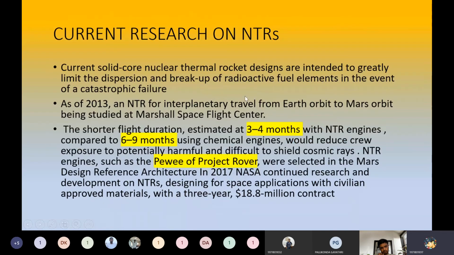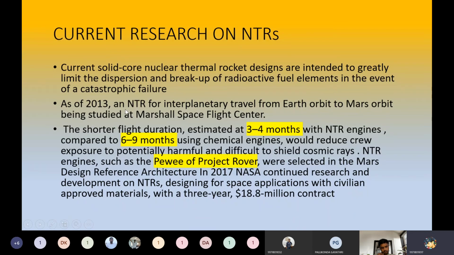Next slide, current research on NTRs. Current solid core nuclear thermal rocket designs are intended to limit the dispersion and breakoff of radioactive fuel elements in the event of catastrophic failure.